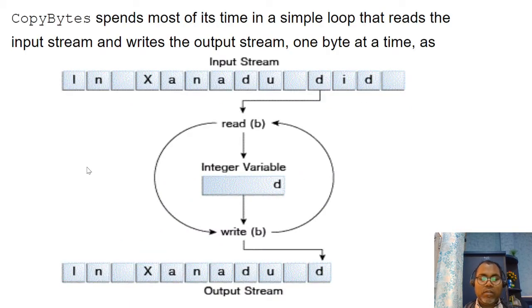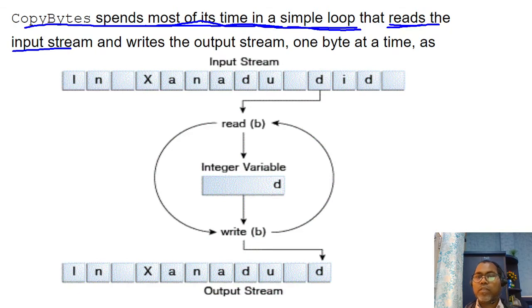And similarly, this is how it is done the byte way. Most of the time, we are generally always reading the file in a loop until the complete file is read. So we read the input stream, and generally we always read in the loop: first byte, byte 2, byte 3, and so on. Copy bytes spends most of its time in a simple loop that reads from the input stream and writes to the output stream one byte at a time.